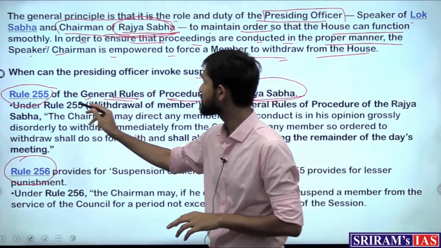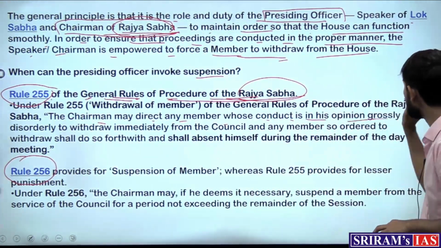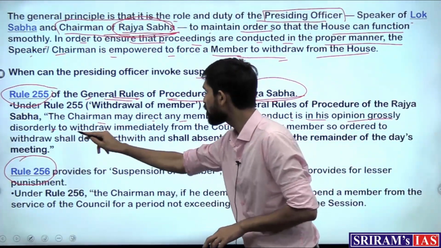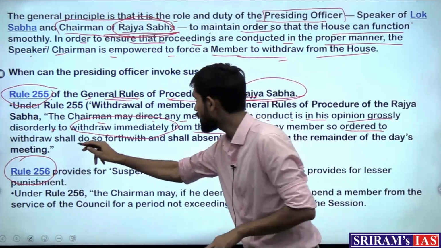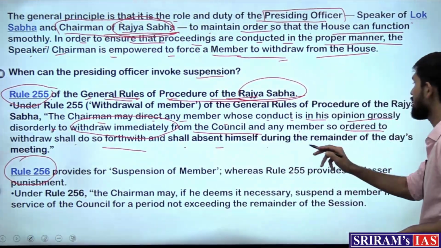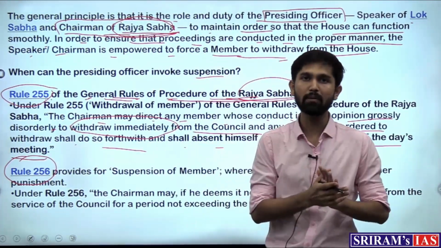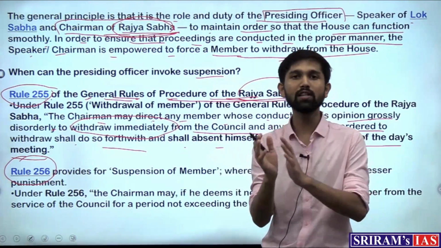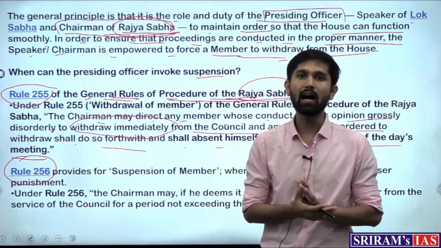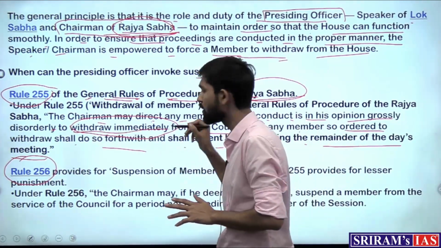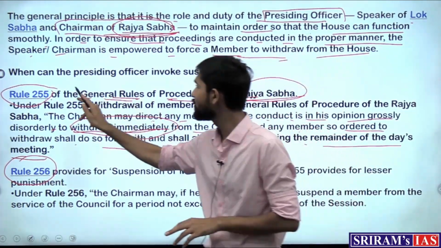Rule 255 gives the power to the chairman to direct any member whose conduct in his opinion is grossly disorderly to withdraw immediately from the council, and any member so ordered to withdraw shall do so forthwith and shall absent himself during the remainder of the day's meeting. So what does rule 255 grant to the chairman? That if there is any person who in the opinion of the chairman is behaving disorderly, for the remaining day that person can be asked to sit out. This is the classroom version of asking a student to get out of the class, right? So this is rule 255 which says so.